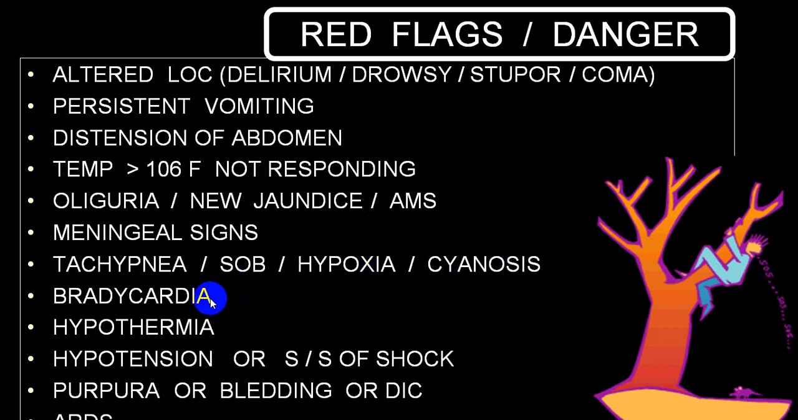Or if a person has got severe bradycardia, or person has developed hypothermia, which is suggestive of septic shock, or person develops severe hypotension, which is also in favor of septic shock. A person develops purpura, bleeding spots, petechial hemorrhages, ecchymosis, or person starts developing DIC. This is again always suspect septic shock. Or person clinically starts developing symptoms and signs of ARDS. These are all bad signs. We call them red flag signs or danger signs, if along with fever.